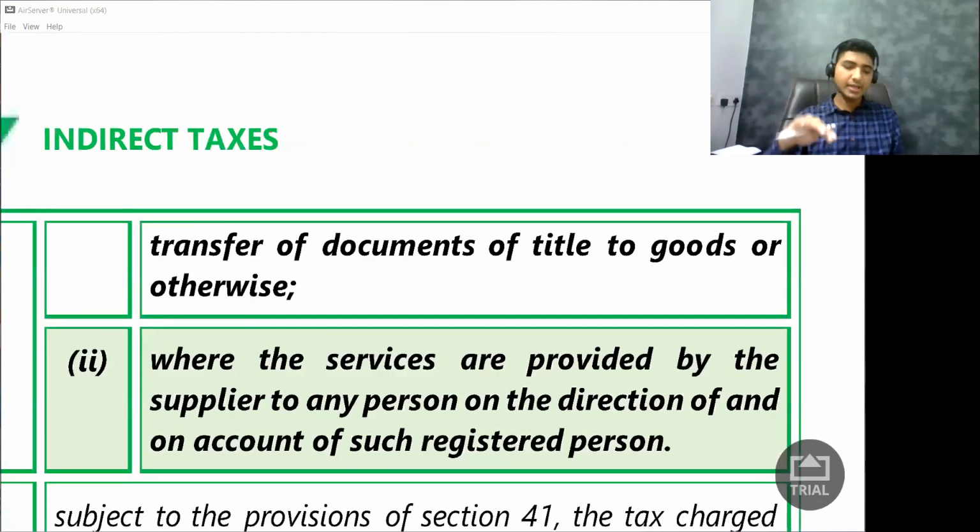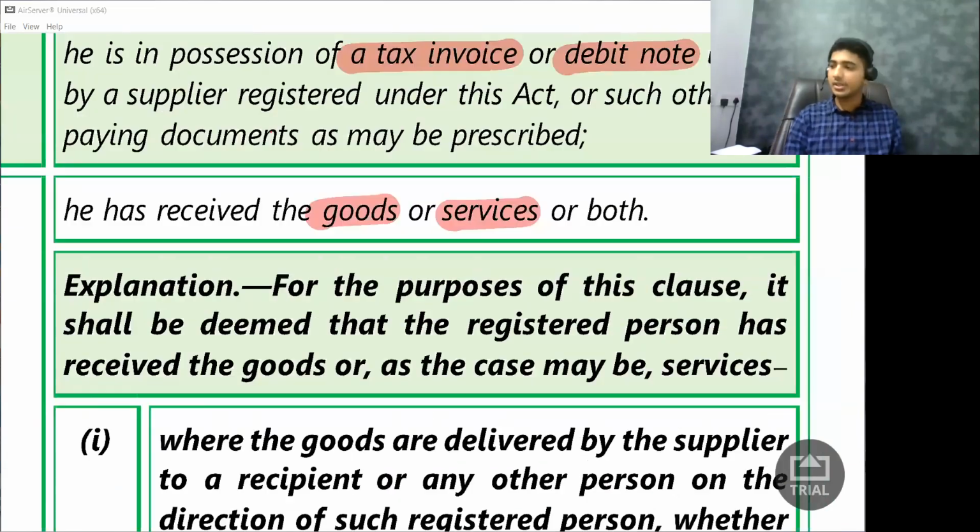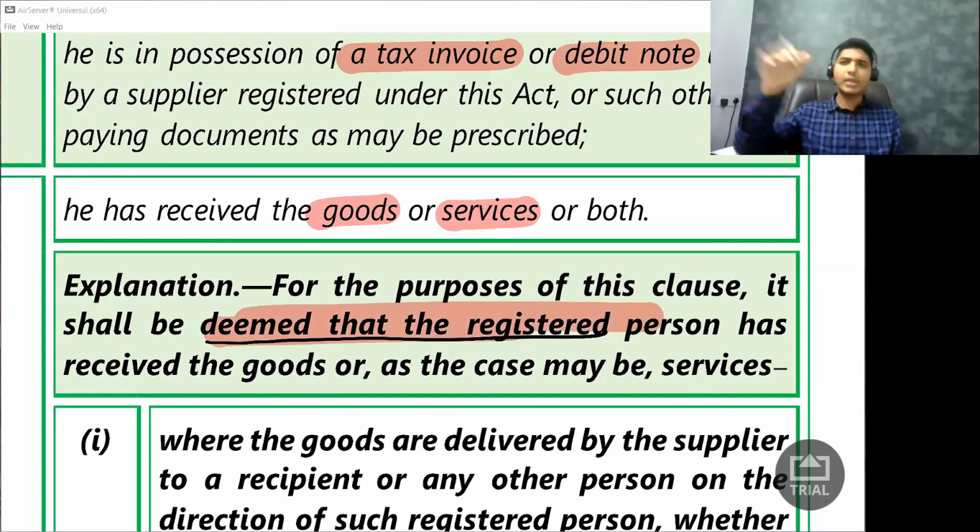For the purpose of this clause, it shall be deemed that the registered person has received the goods. So it is a deeming provision, an assuming provision. I'll not drag it further. If you understand this much, more than enough.